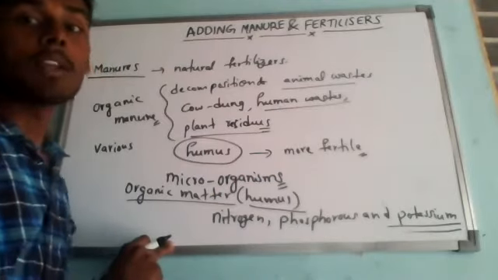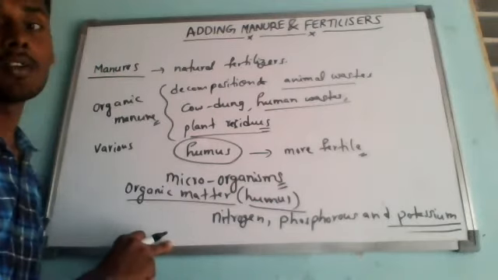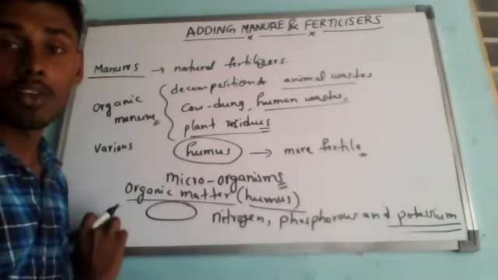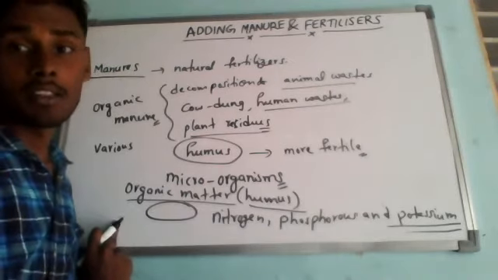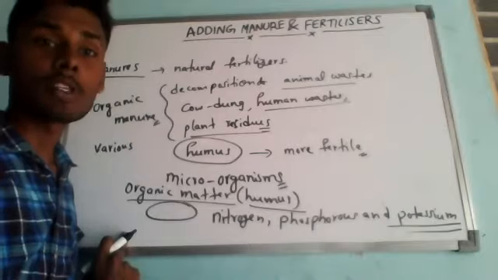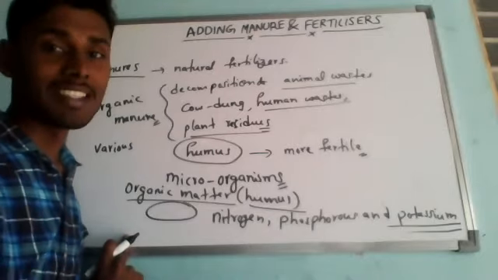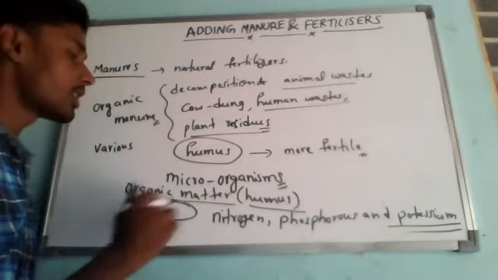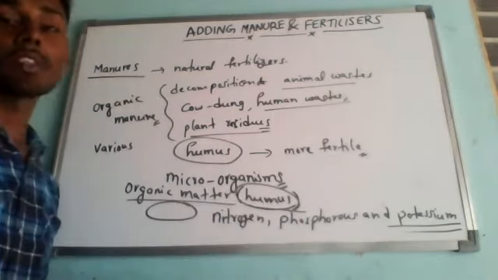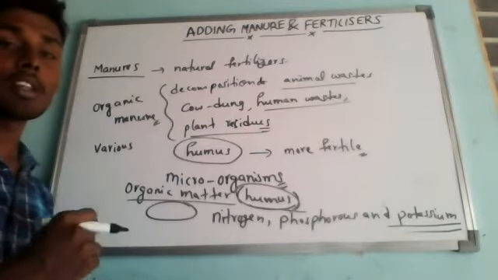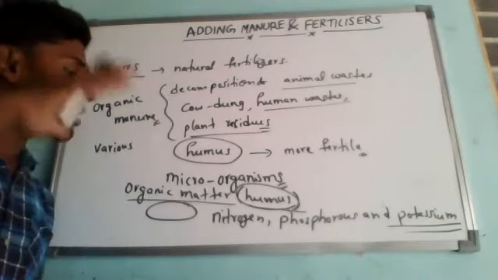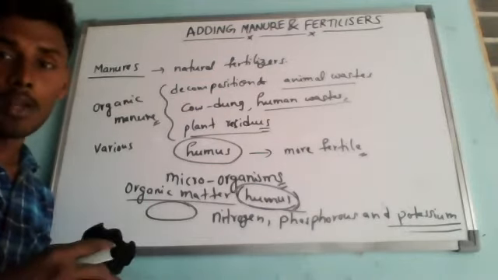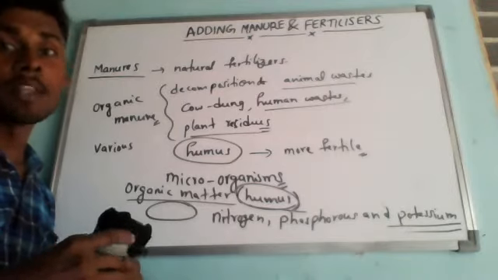Though the manures are not very rich in plant nutrients, meaning they do not have sufficient plant nutrients like nitrogen, phosphorus and potassium, they are very rich in organic matter like humus. So I can say that manure is a large producer of humus, but it contains a very small percentage of required plant nutrients like nitrogen, phosphorus and potassium.